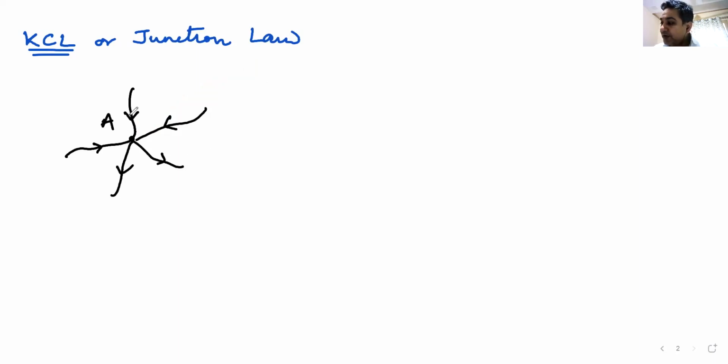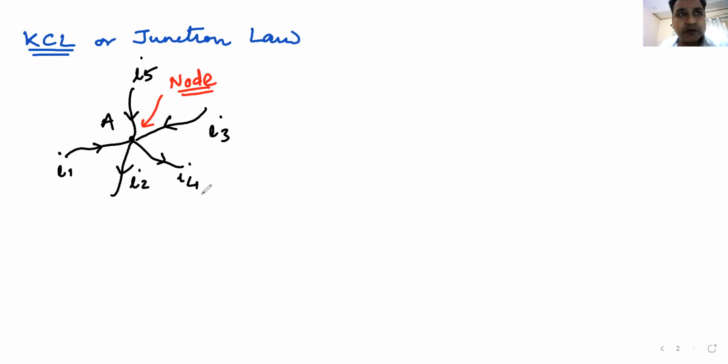This is point A. You can call this point A or junction A also as node. Now, as you can see here, some currents are coming in, I1, I3, I5 are coming in, and I2 and I4 are going out. So basically, the junction law or the current law tells us incoming current must be equal to the outgoing current.